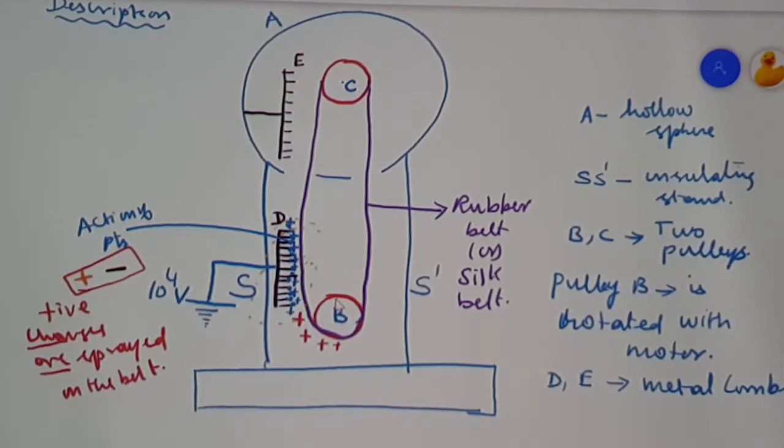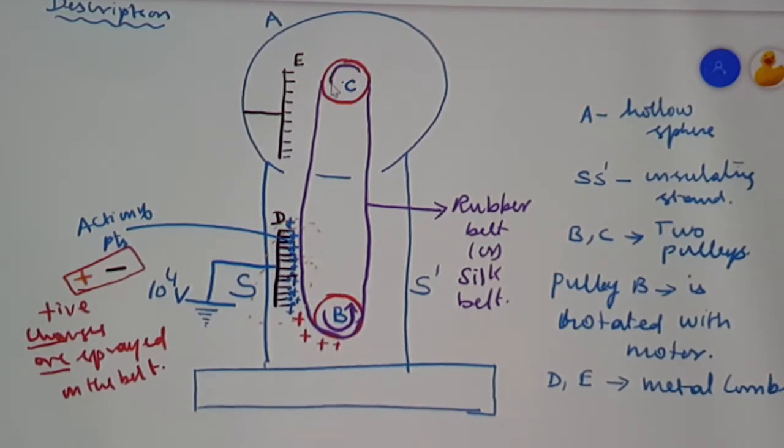Now what we have to do is make the electric motor work. When the electric motor is made to work, it makes pulley B rotate in the anti-clockwise direction. So what happens when pulley B rotates anti-clockwise?